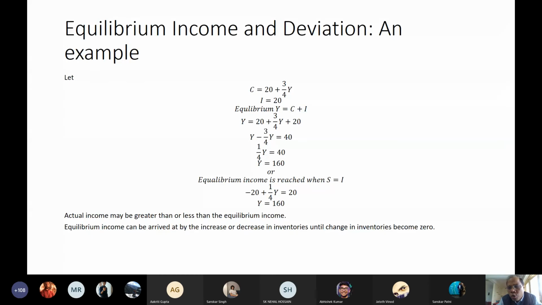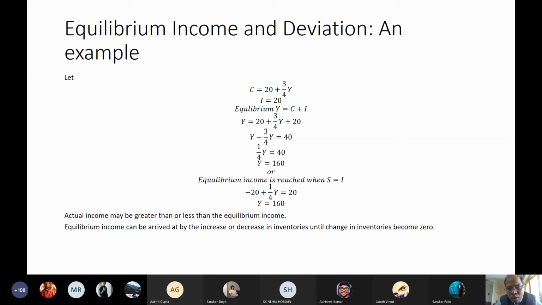A time will come when the producers will realize that they built up a huge unplanned inventory. So what will they do then? They will cut back the production because inventory has to be cleared.